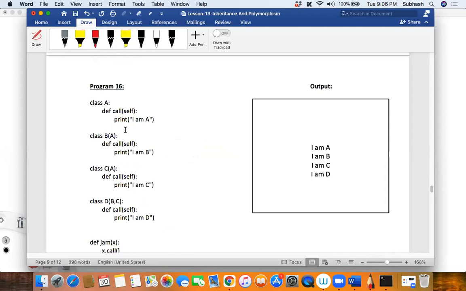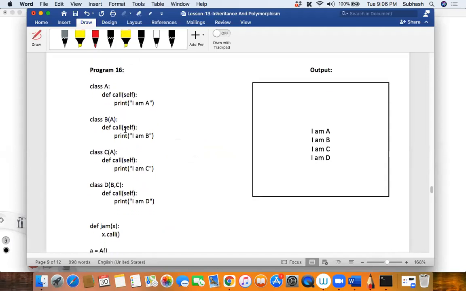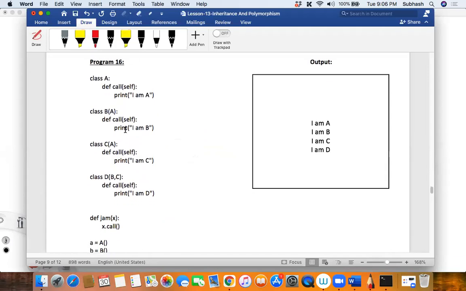Okay, so it is like this. Can you see that? Keep answering my question. How many classes are there? There are 4 classes. What are those 4 classes? Yeah, A, comma B, comma C, comma D. Okay, and now does each class have a call method? Yes or no? Yes, it has, right?